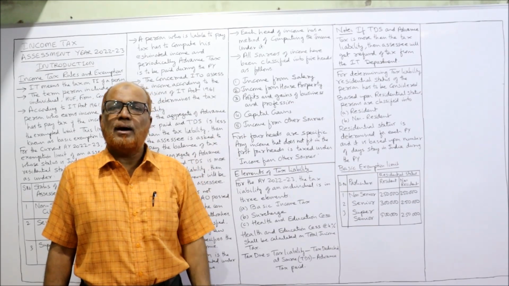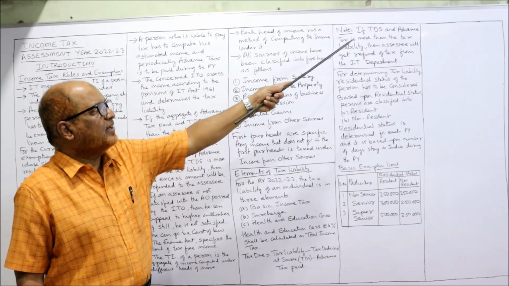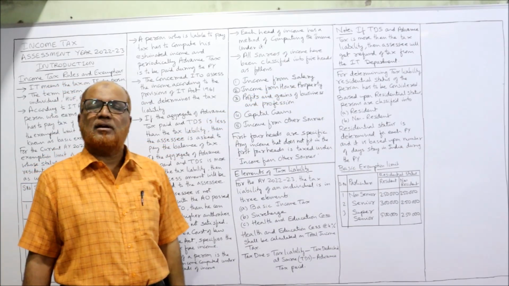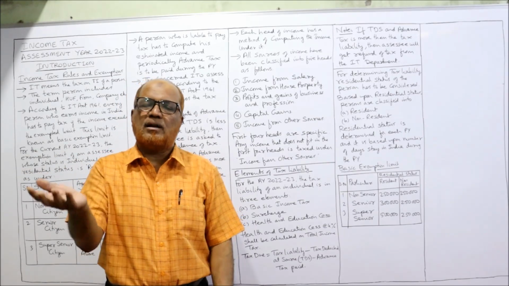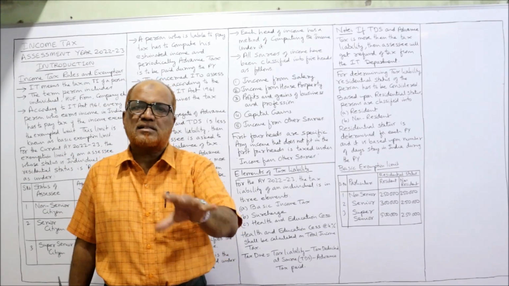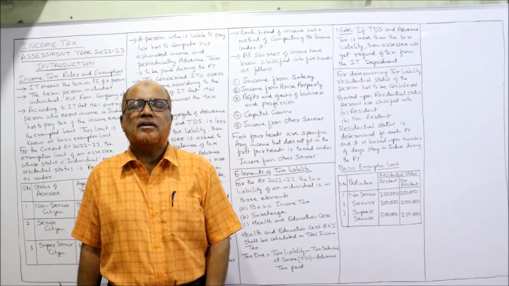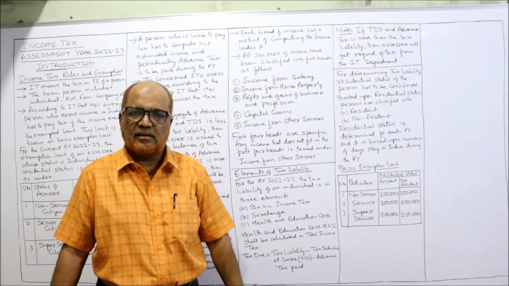The remaining is the amount of tax due to the department. Note, if TDS and advance tax is more than tax liability, then the assessee will get a refund from the income tax department. Whatever excess amount he has already paid to the department will be refunded to the assessee.